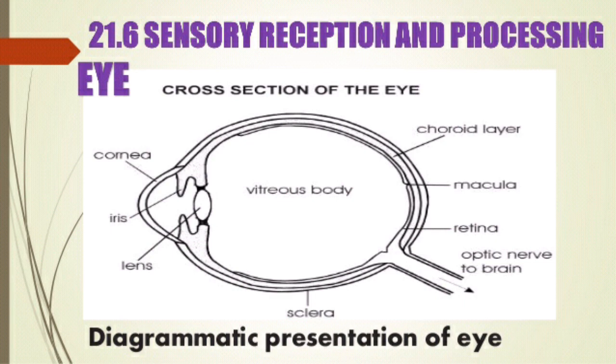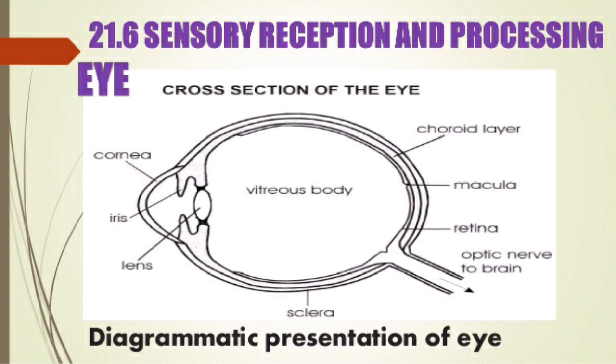Now see the sensory reception and the processing. First is the eye. See the structure of the eye. The eye is a globular structure that is filled with the fluid known as vitreous fluid, and the eyeball is surrounded with three layers, that is sclera, choroid layer, and the innermost layer, that is the retina.